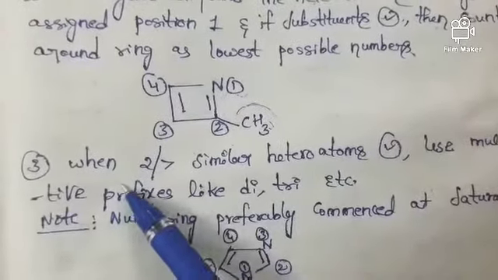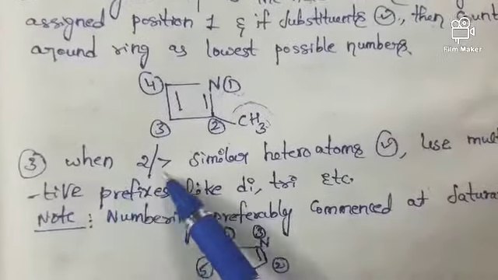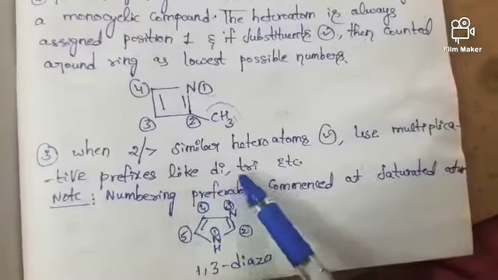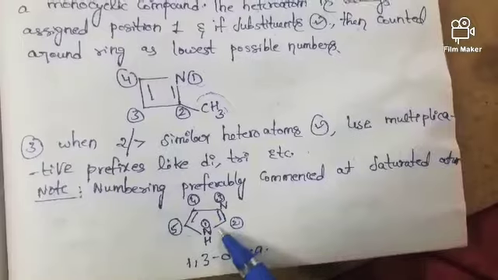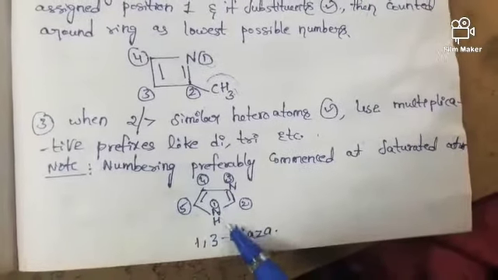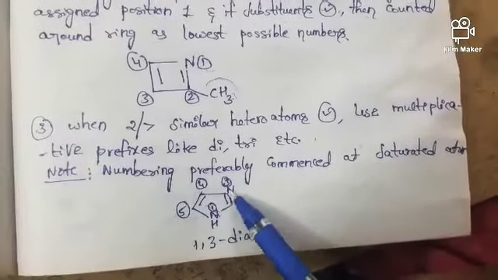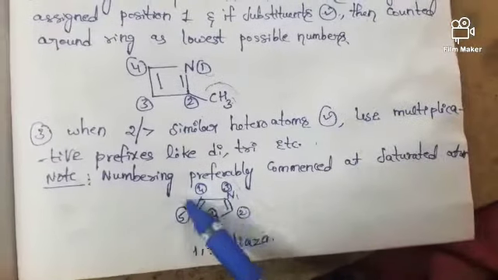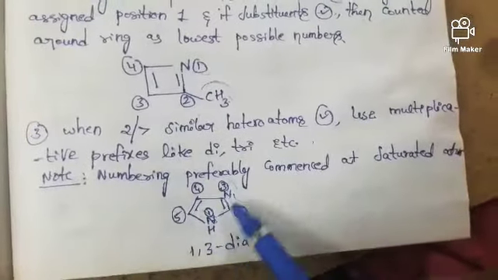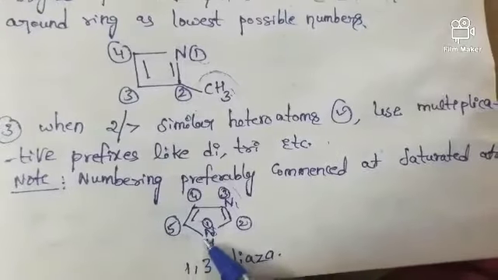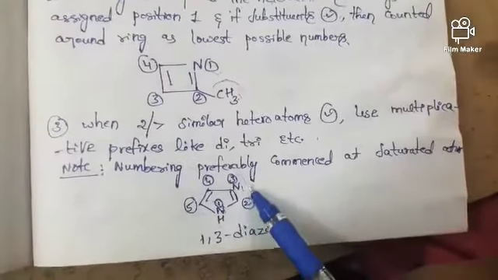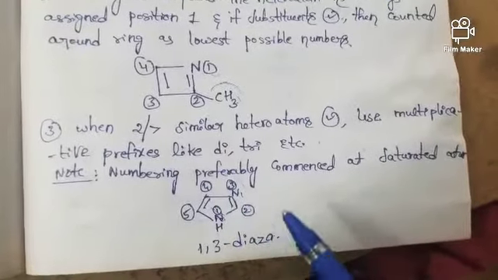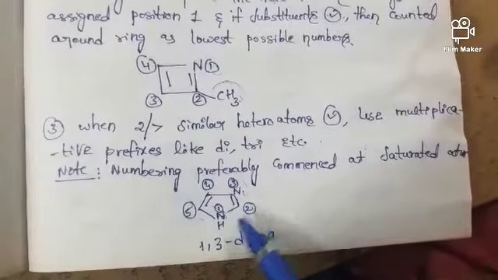Next, third rule: when two or more similar heteroatoms are present, use multiplicative prefixes like di, tri, tetra. If you observe this example, you will come to know. Here nitrogen is present, and here also nitrogen is present. That means two heteroatoms of the same type are present, so we have to use di. If three heteroatoms of the same type are present, then we should use tri, like that.